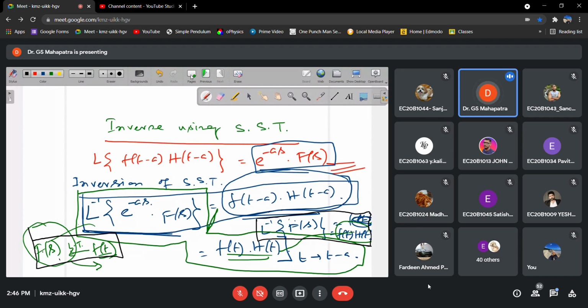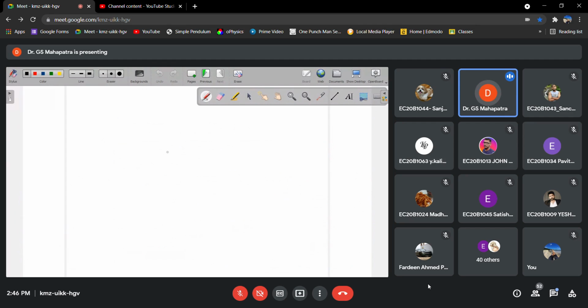Now I will go to the next place, and we will discuss one problem we already studied in the last class. We should have pen and paper. First express the function in unit step function form, and then find the Laplace transform.